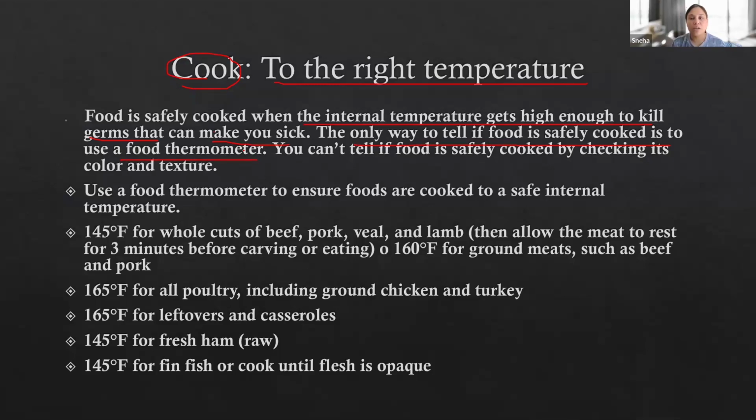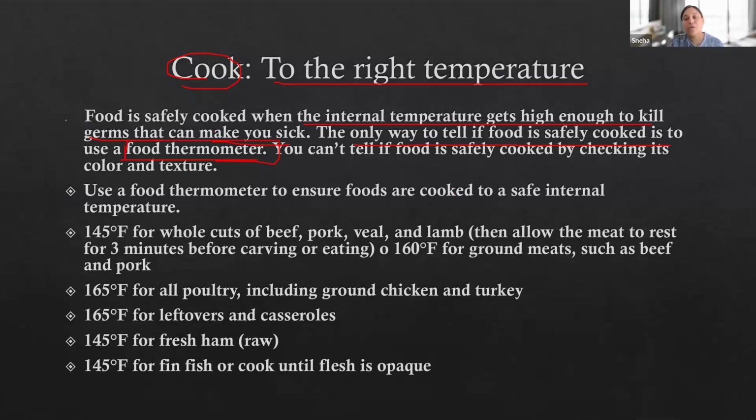Now the onion color has changed, so now it is cooked. If this particular vegetable's color has changed, so it is cooked. No, you cannot go with that. Specifically for meat, when you are cooking meat, you have to be very, very keen in checking temperature, and that temperature can be checked only by a food thermometer. Okay, because we want to kill all kinds of microorganisms.